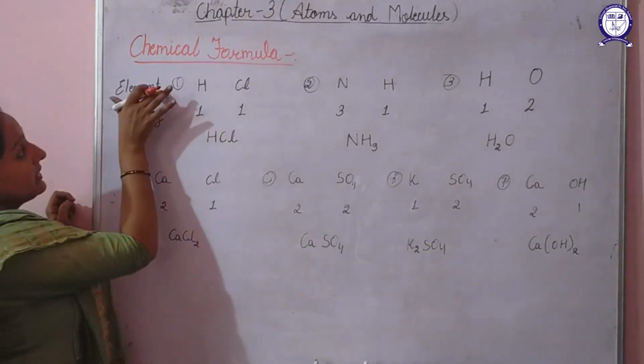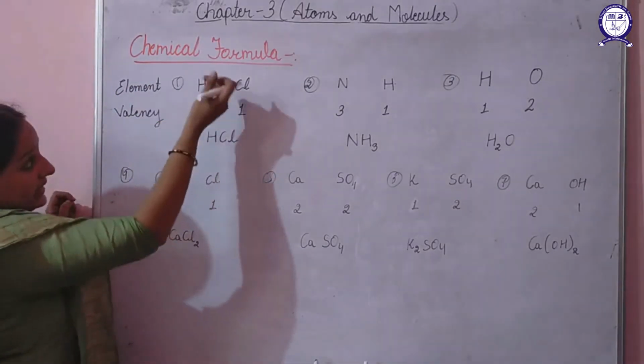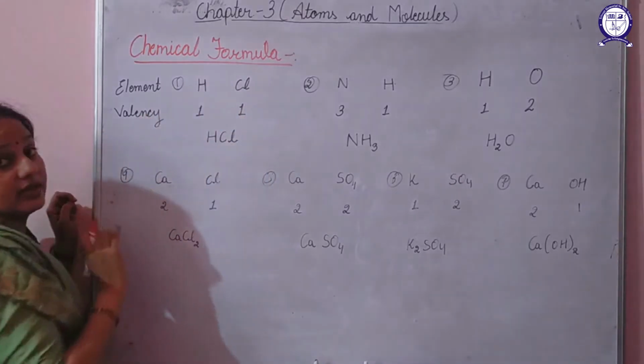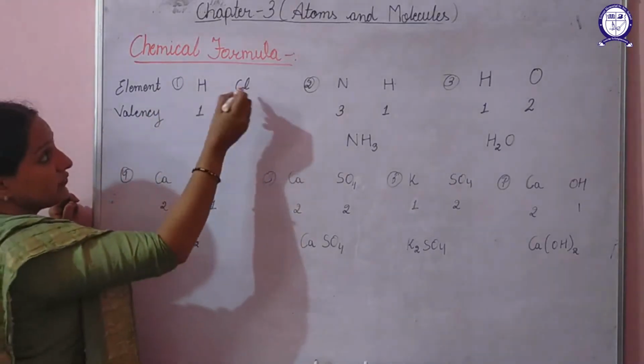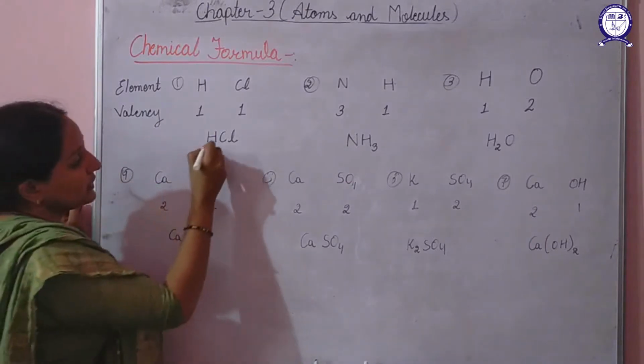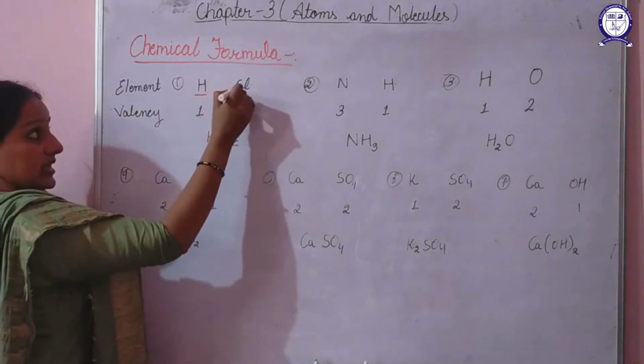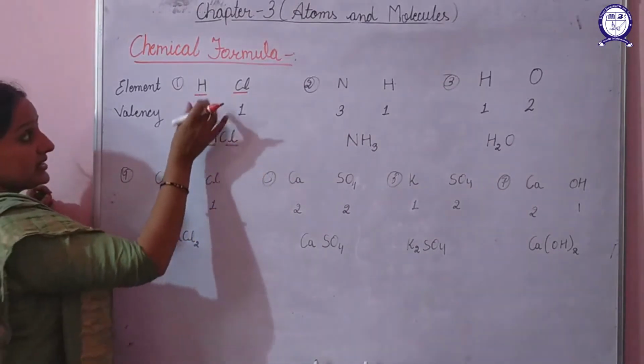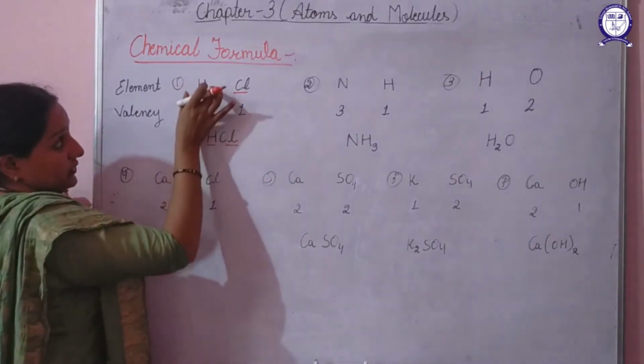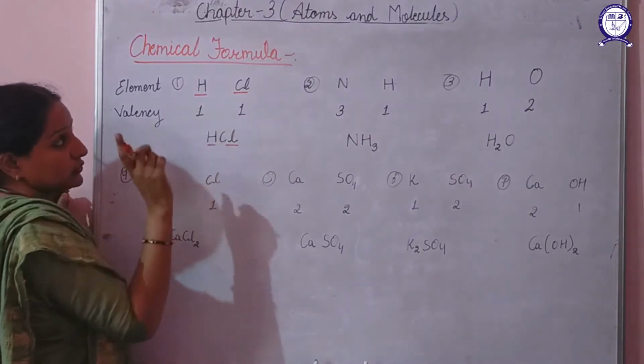In the beginning we'll write the elements and then below them we'll write their valencies. For example, if we want to form HCl, that will comprise hydrogen and chloride ion. So hydrogen and chlorine, like this we'll write. Below hydrogen we'll write the valency of hydrogen, which is 1.